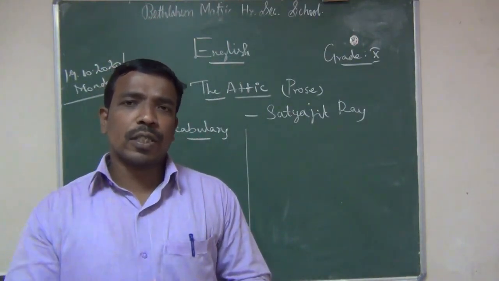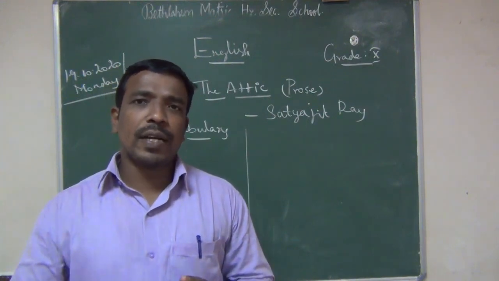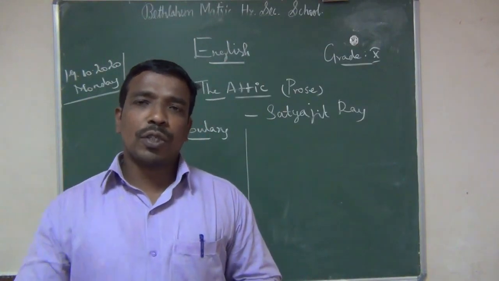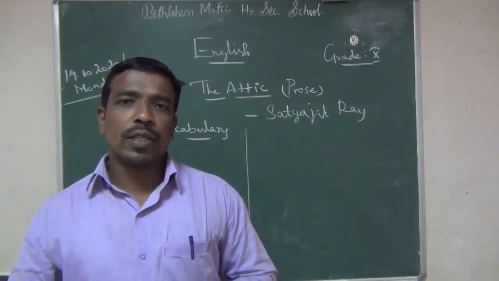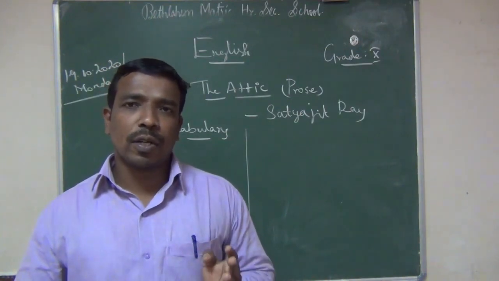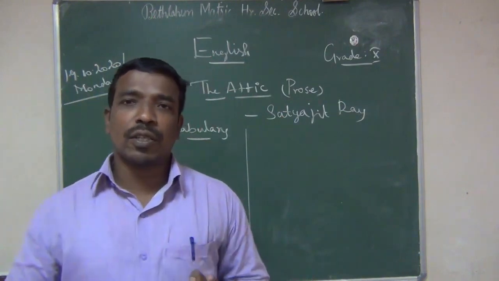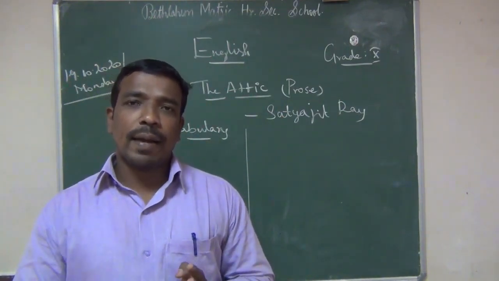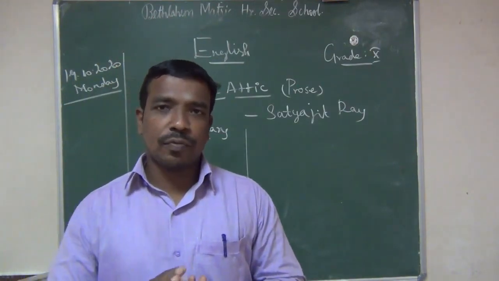The simple present tense is for habitual action, yes, you know very well. Take your grammar note with you and refer those things. First one is habitual action, second one is general truth, third one is future action if it is part of a fixed timetable, and the fourth one is in future, in case of time and condition clauses. Is this four only? Okay, so keep it in mind, this is very important.